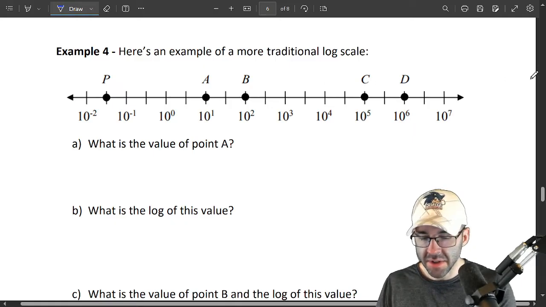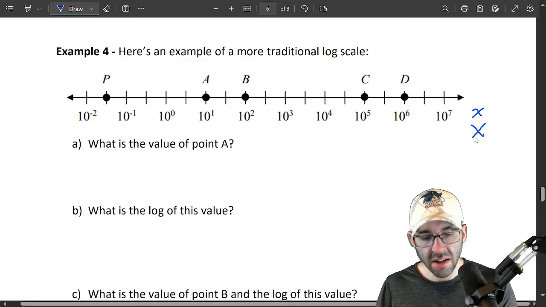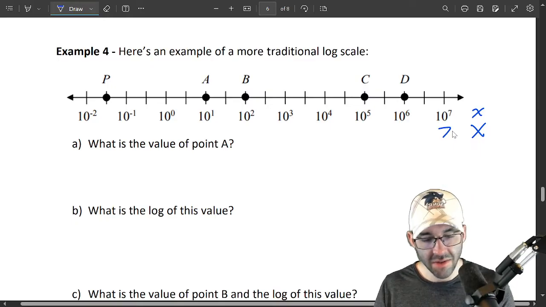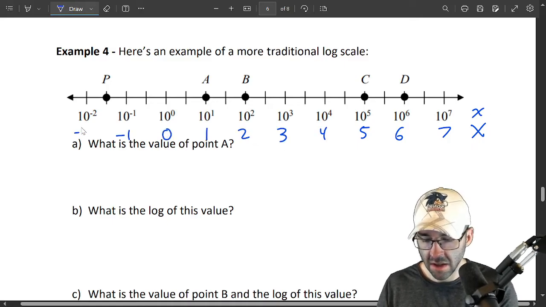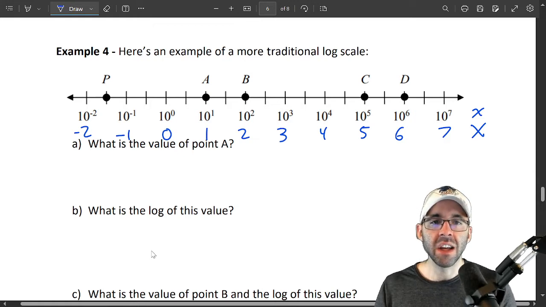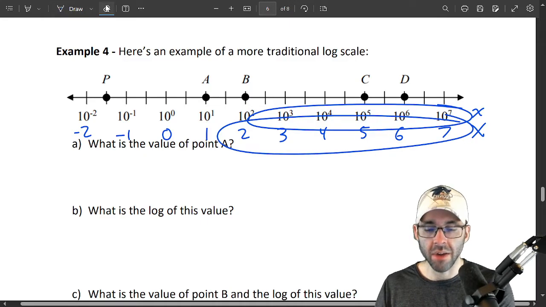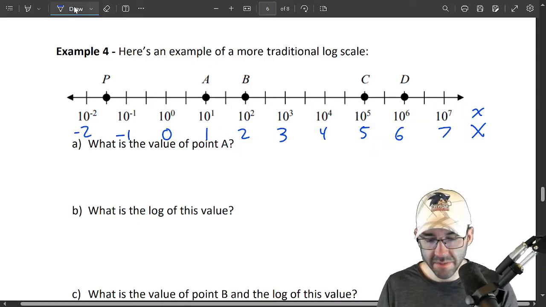So sometimes you'll see it written as, here are our x's, our little x's. Capital X would be like 7 here, right? What's the common log of 10 to the 7th? It's 7. This would be 6. This would be 5 for capital X, and so on. And these are kind of two ways of looking at these graphs. You can either look at little x's that are written like this, or big x's that are the logarithm, the common log, usually, of those little x's.